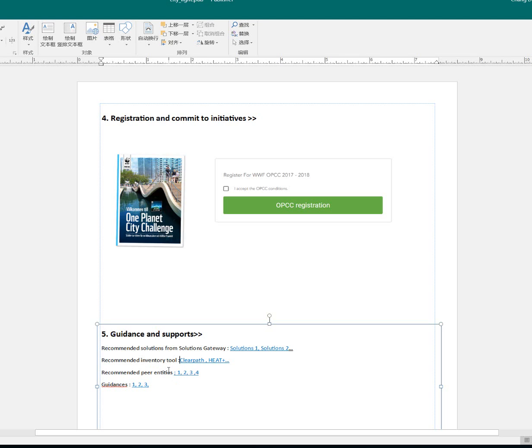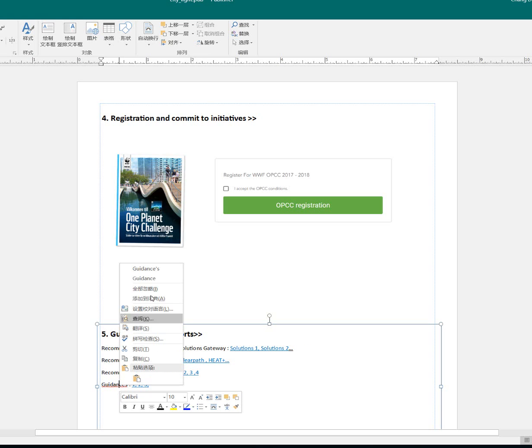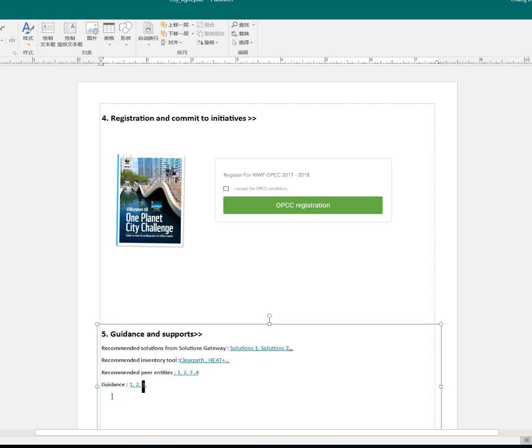For example, when Bonn reports, we will say, oh, check out Tokyo for this and that reason. So we will list Tokyo here, Beijing here, Berlin, or something, just some cities. And finally, guidance: we will list guidance documents here for them to download.